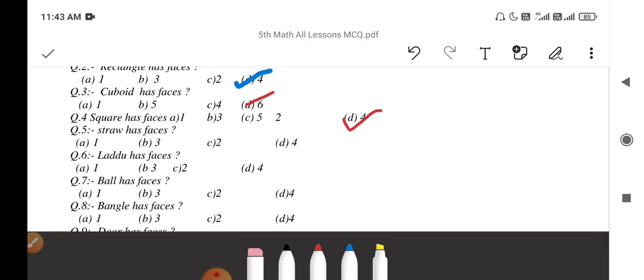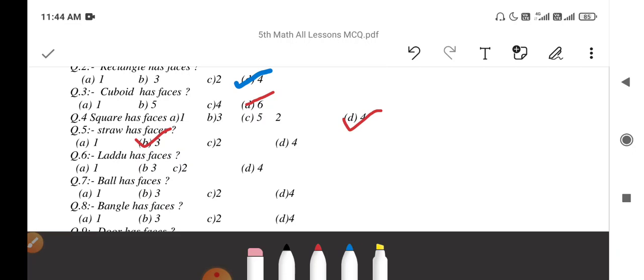Then question number 5. Straw has dash faces. A straw is a cylinder. So straw has 3 faces: 2 spherical faces are there at the top and bottom, and 1 more face is there in the middle. So total 3 faces are there in a straw. Straw is a cylinder shape.